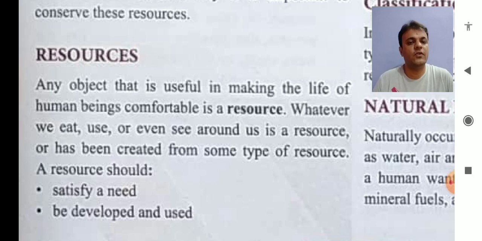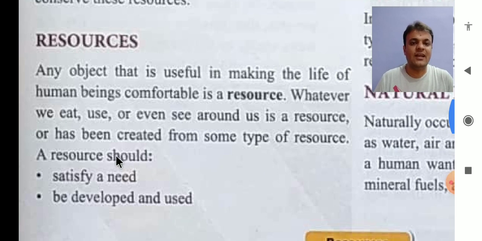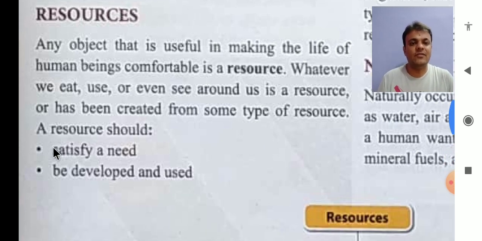Obviously it is useful for us, so as per the definition it is a resource, but it is made from a tree, which is actually a resource for us, right? So whatever we eat, use, or see around us is a resource, or it has been created from some type of resource.